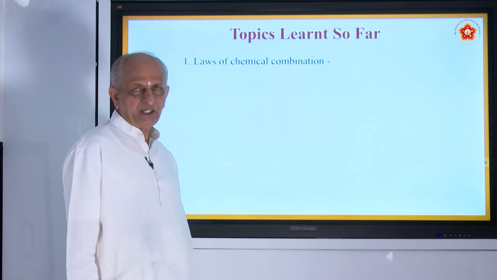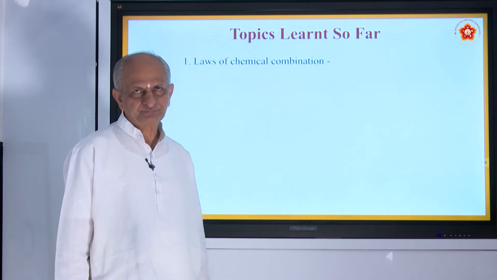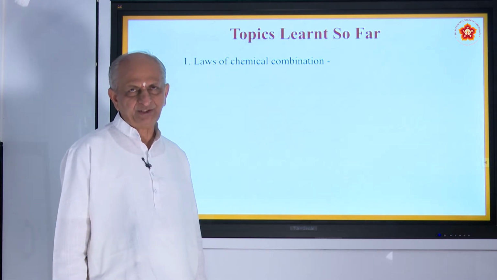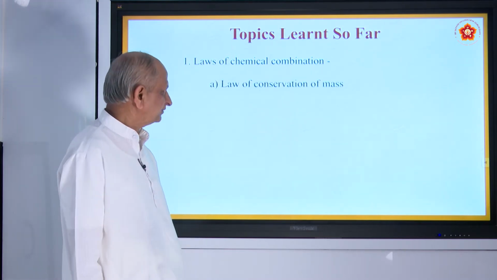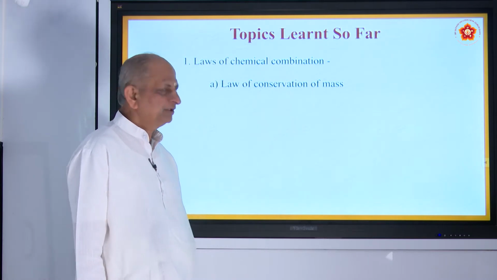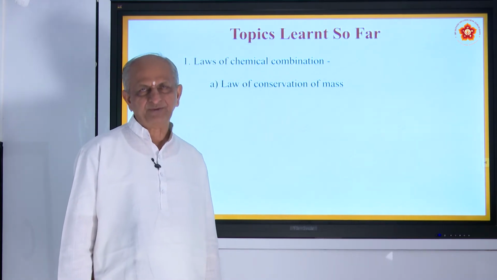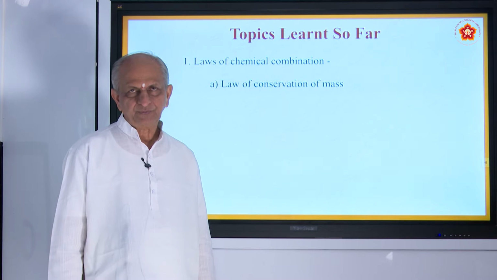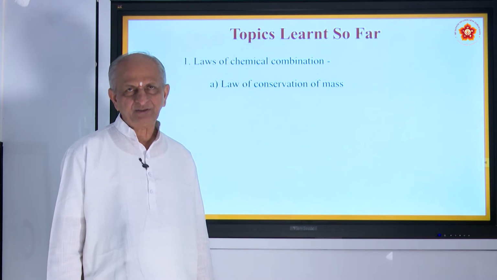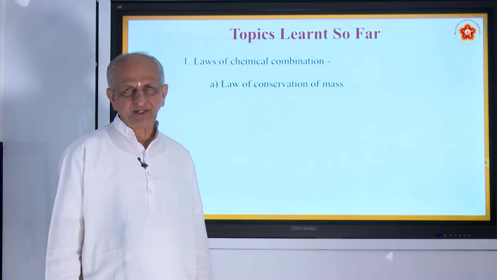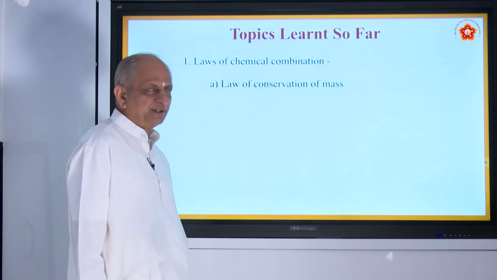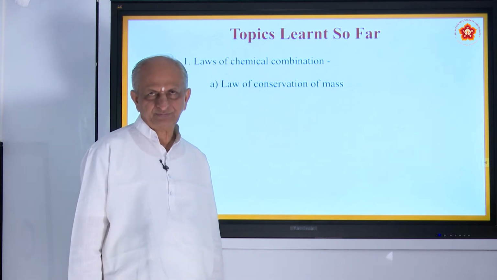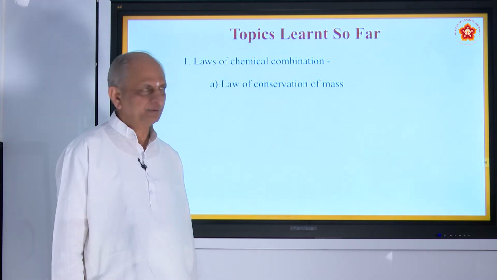Laws of chemical combination. For any chemical reaction to take place, there will be some laws behind it. First one is called law of conservation of mass. During any chemical reaction, the mass of the reactants will be equal to mass of the product. It is called law of conservation of mass. There will be no loss.